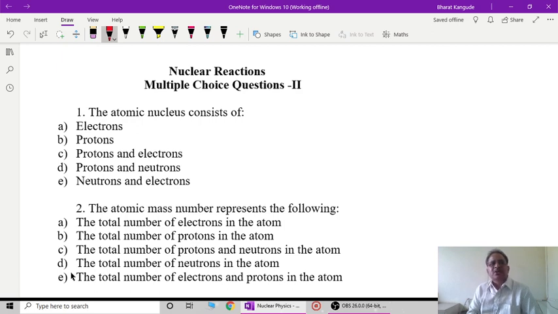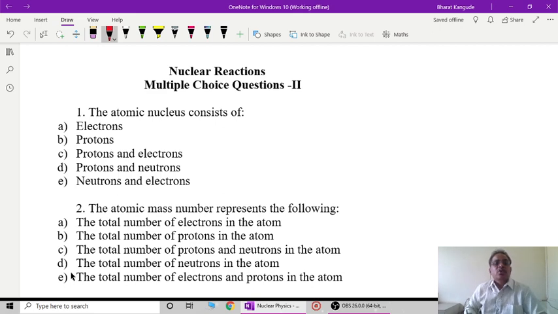We have to decide the correct option, and as and when required, we will discuss each and every question with some deep understanding. Whatever study you have done earlier is going to be revised and recalled, and we are going to discuss the things as and when it is required. So let's go to question 1.